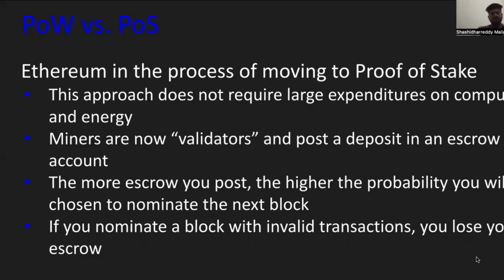Simply, as we have discussed in class, if you deposit escrow and all your transactions are valid, then you have more chances of your block being selected next. If you have two nodes, one malicious and one honest, the honest node will get more priority compared to the malicious node, because the malicious node has less escrow than the honest node. That's what I'm trying to say here.